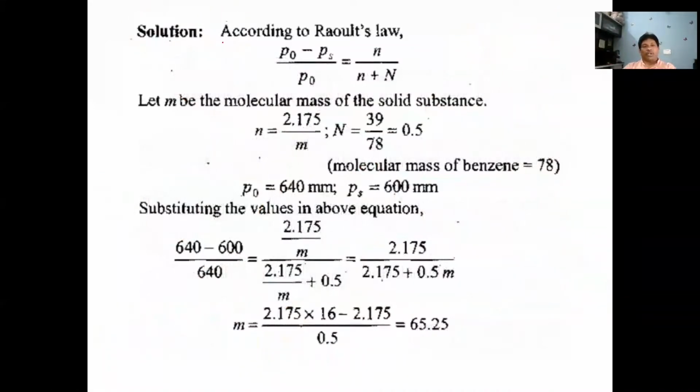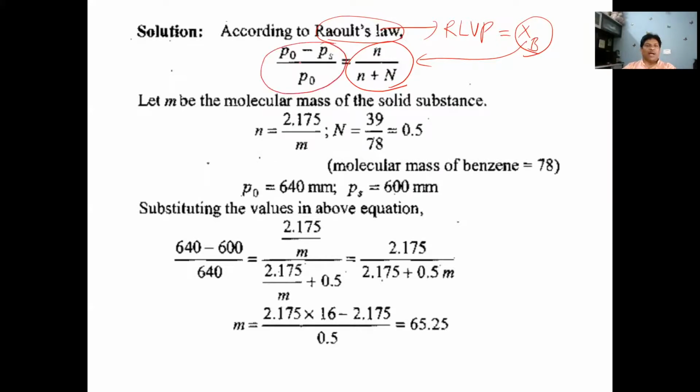Solution. According to Raoult's law, the relative lowering in vapor pressure, RLVP, is equal to XB. XB means the number of moles of solute by the number of moles of solution. This XB is nothing but N by small n plus capital N, the number of moles of solute by the total number of moles of solution. And P naught minus PS by P naught is the RLVP. RLVP is equal to XB.